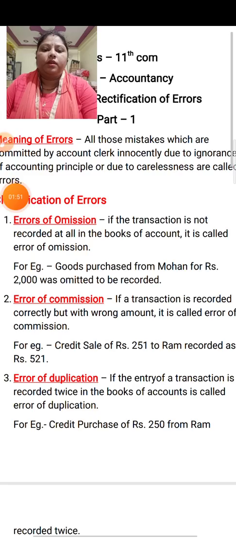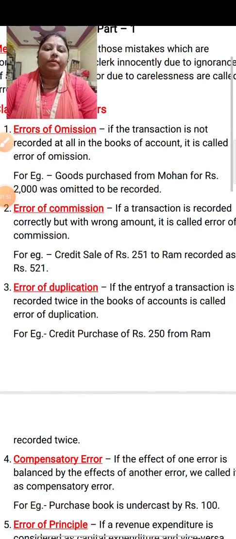Now the next error is error of commission. What do you mean by error of commission? In error of commission, if a transaction is recorded correctly but with the wrong amount, it is known as error of commission.